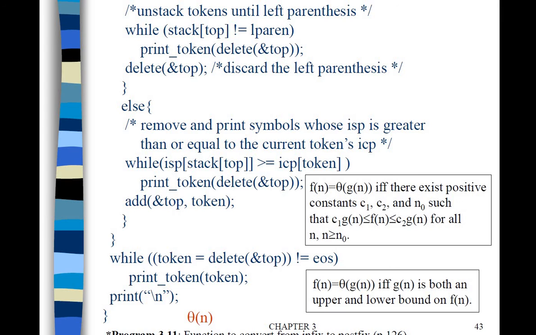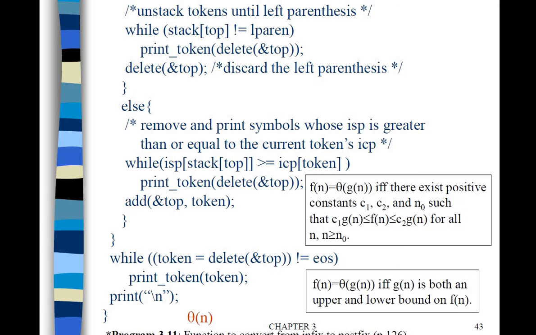At the end, we'll put that incoming token also onto the stack using the add function. If it is a close parenthesis, whatever is on the top of the stack, till you reach the open parenthesis, pop all the operators and concatenate them to the postfix string. Here, instead of concatenation, we are printing onto the monitor.